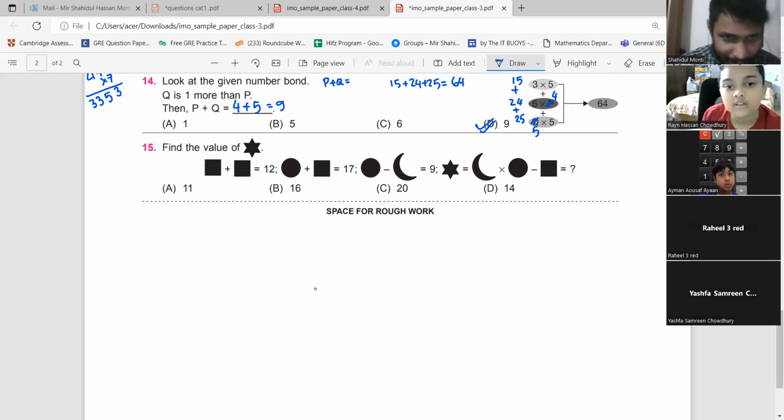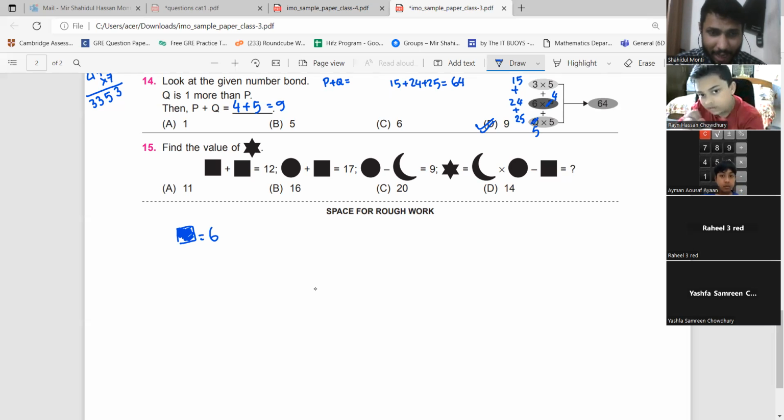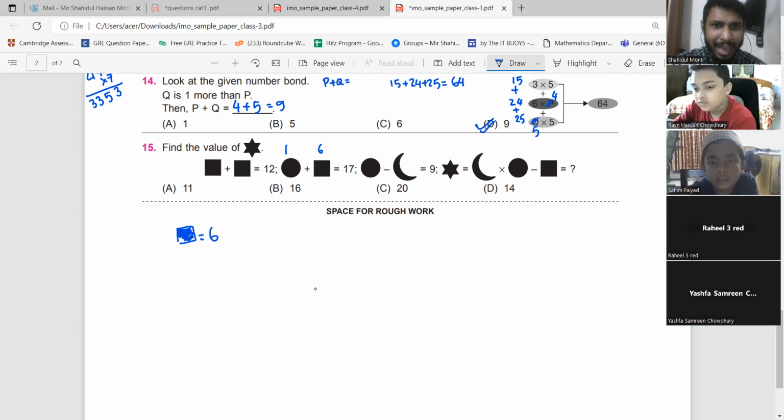We have to find the value. A square plus another square is equal to 6 plus 6, which is equal to 12. Therefore, one of the squares should be equal to 6. Please understand the square should be equal to 6. Now a circle plus a square is equal to 17. I know that the square is equal to 6. So the circle has to be 11. The circle should be equal to 11 because 11 plus 6 gives us 17.